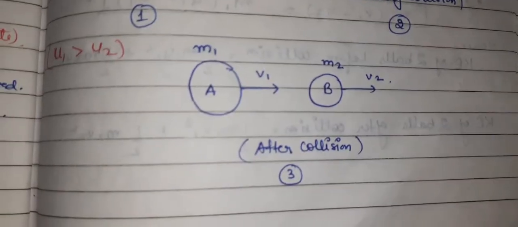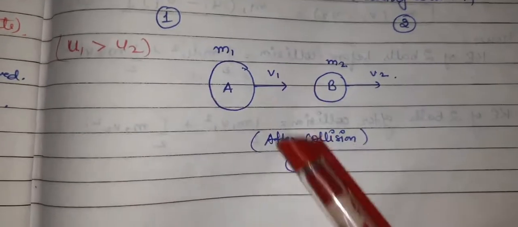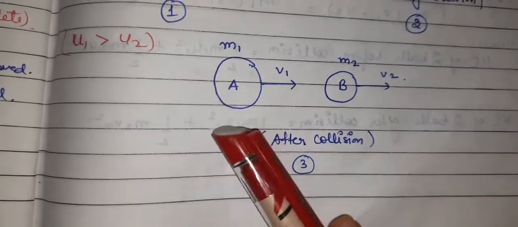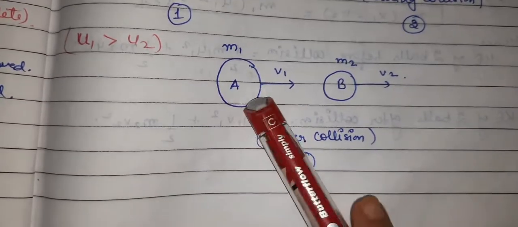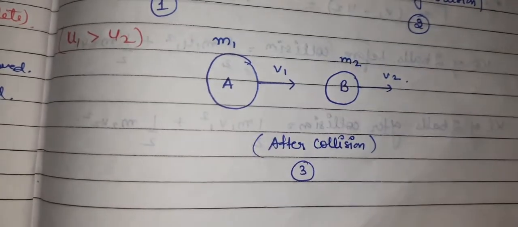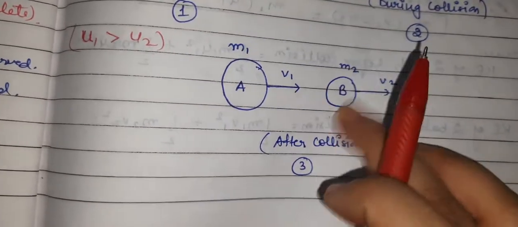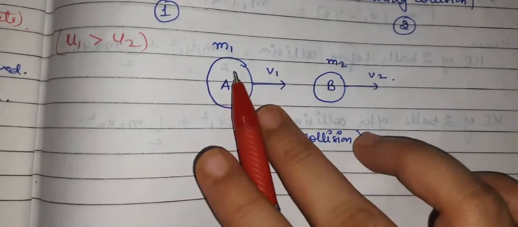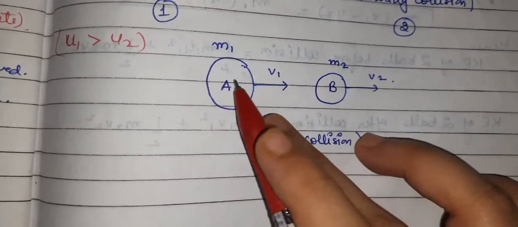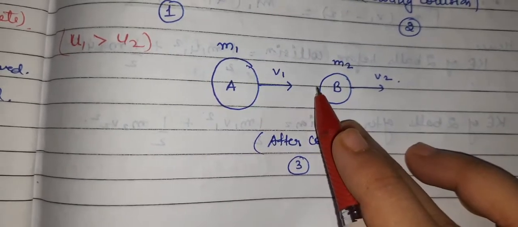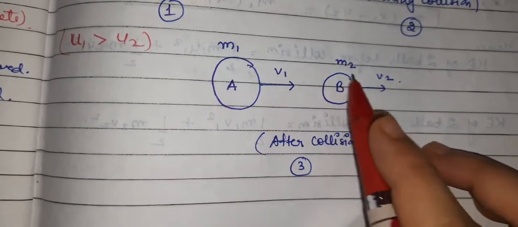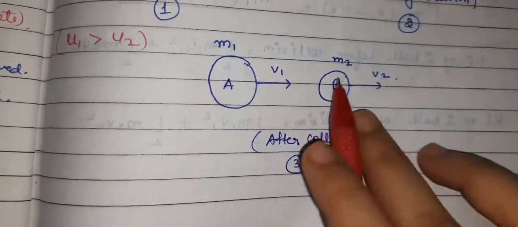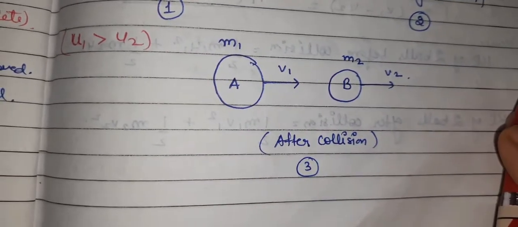Just wait. Now I am back to the same page, first page. Why have I not taken v1 minus v2? Okay, why have I taken v2 minus v1? Because if I take v1 greater than v2, now what will happen? This body is obviously going slow, okay, and if this body is with a greater velocity, now what will happen? This body will collide with the second body, and the v1 body will take the second body with itself, and will start moving with a certain velocity of its own.